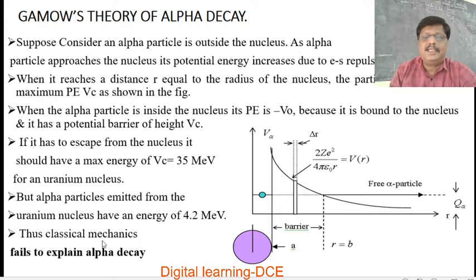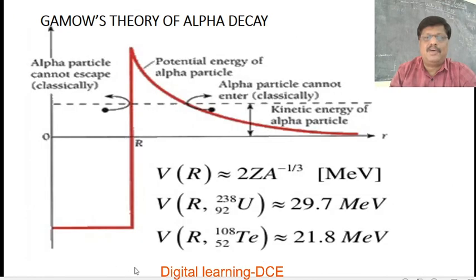Thus, classical mechanics fails to explain alpha decay. The alpha particle has only a kinetic energy of 4.2 MeV, of the order of 4.0 MeV, but the uranium nucleus has a potential barrier of height 35 MeV. How should this low energy alpha particle escape from this barrier? Thus, classical mechanics fails to explain alpha decay.